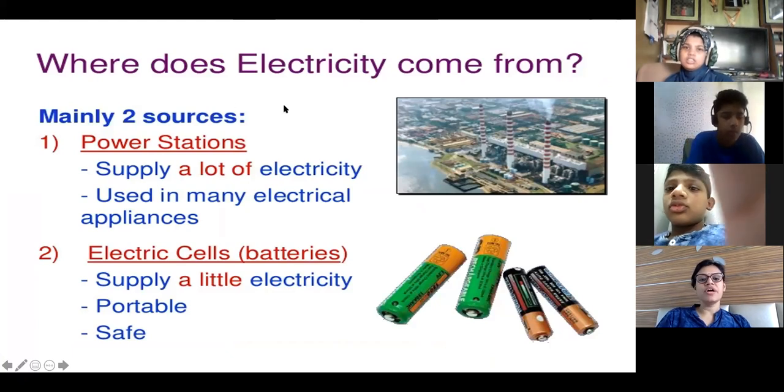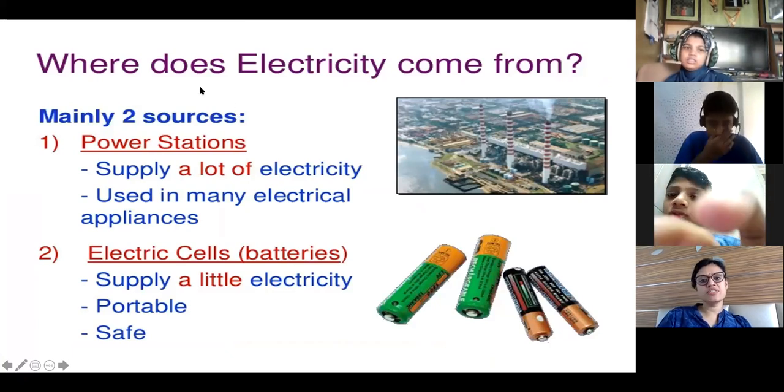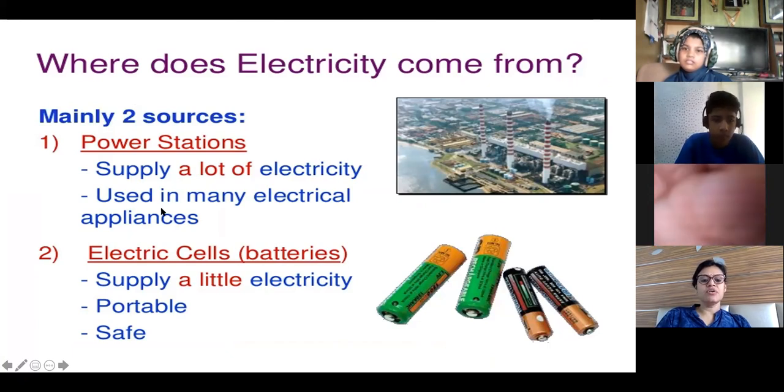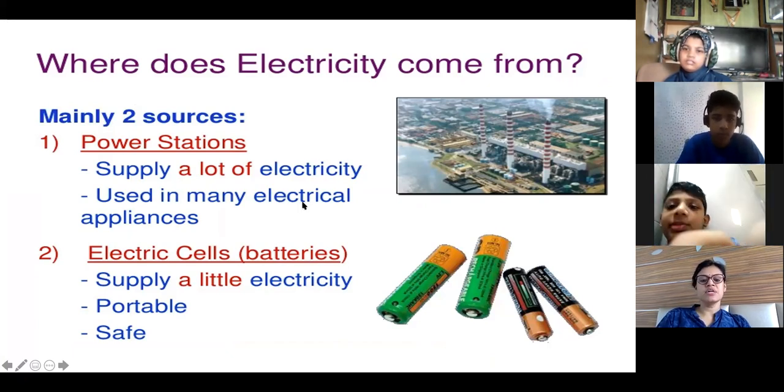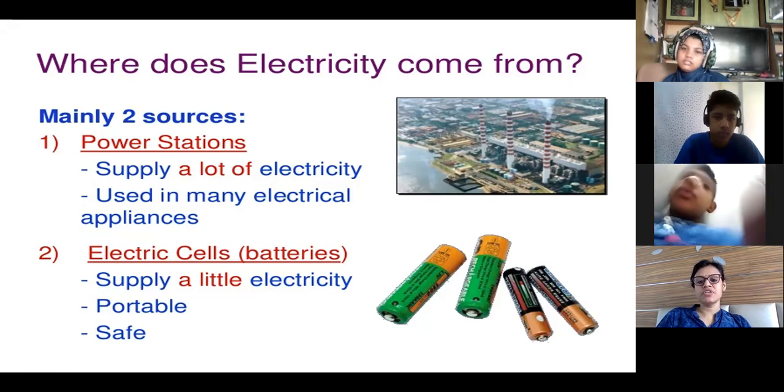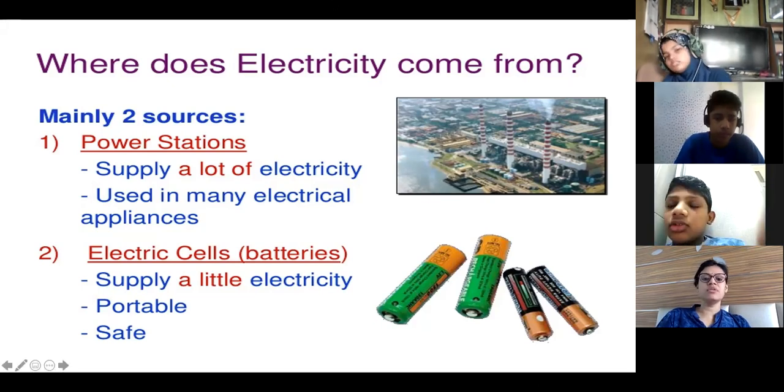Now, where does electricity come from? We have discussed this in the first class also. Electricity has two types: power stations, which come to our house, which is very high voltage, and which is used in our house in many electrical appliances. And then electrical cells, which we used in our experiment in our electricity activity. These cells are used in many places.